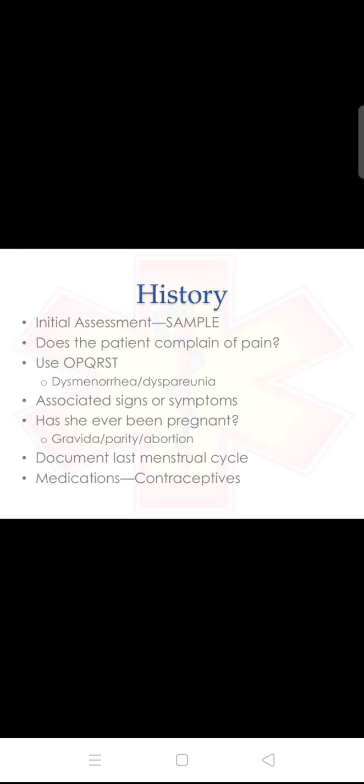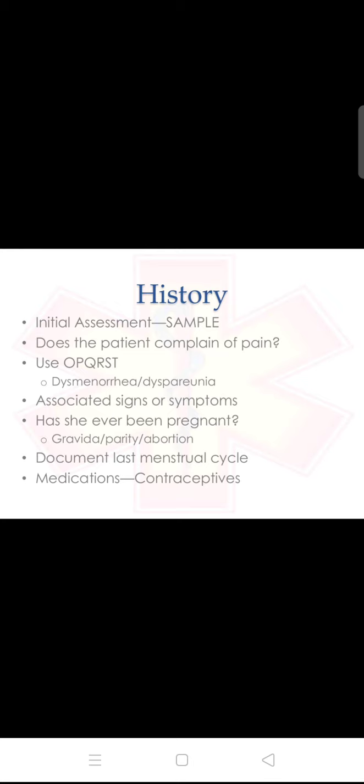Next, history: we do the initial assessment with SAMPLE. Does the patient complain of pain? Use PQRST. There is dysmenorrhea, pain during menses, dyspareunia, and associated signs and symptoms.